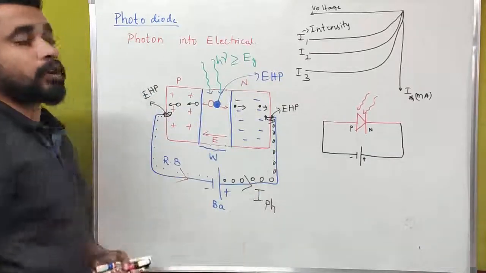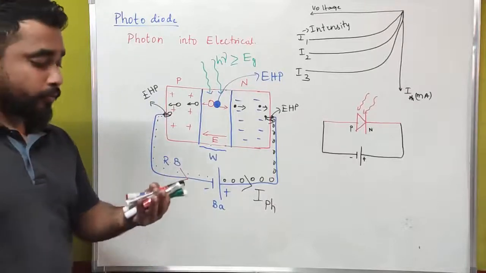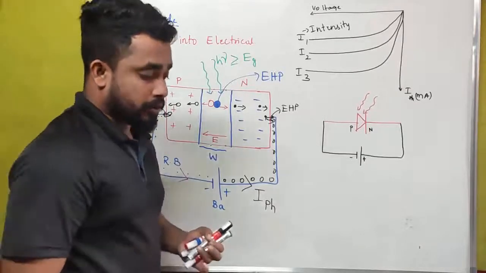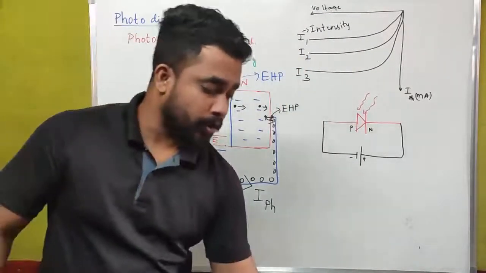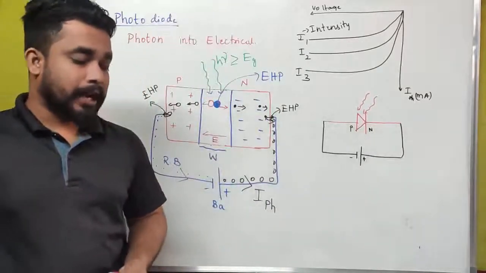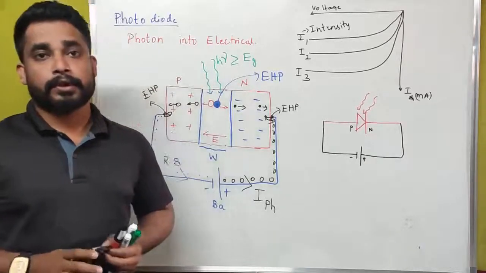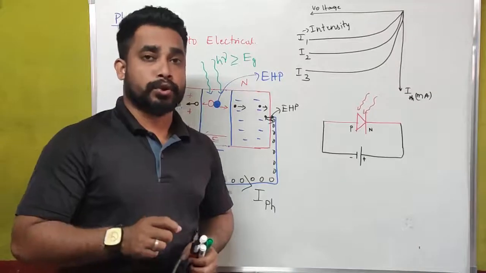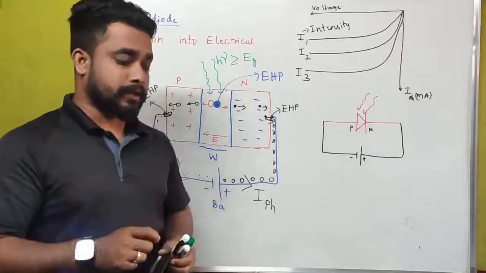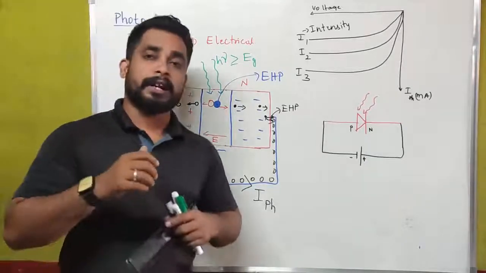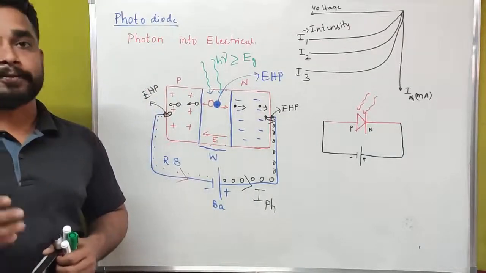Actually, this is all about the photodiode and the applications of photodiodes, where we are using these photodiodes. Photodiodes are used in optical signals, and they are used to measure the intensity of incident radiation. Photodiodes are used to detect the intensity of incident radiations, and are used in optical demodulation, and also in optical communication devices, that is nothing but optic fibers.